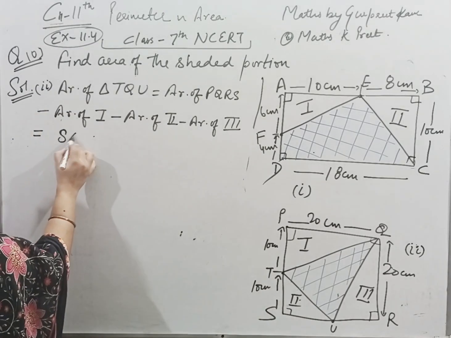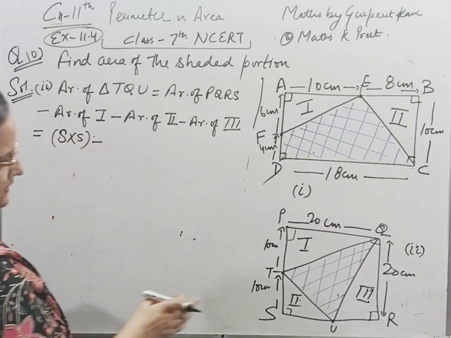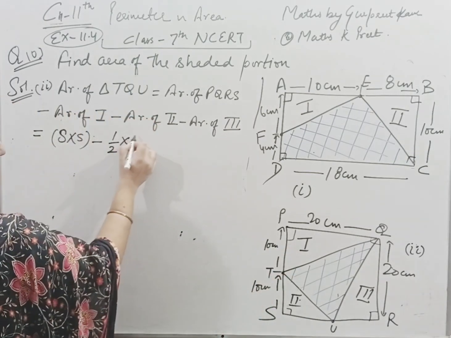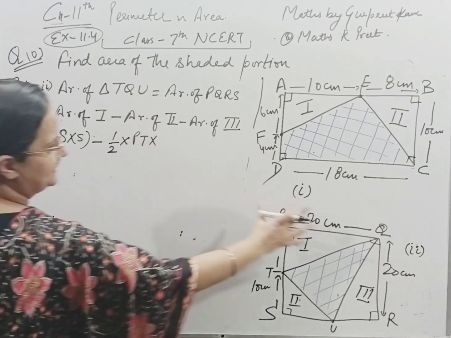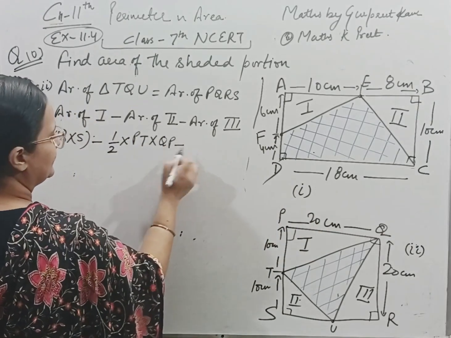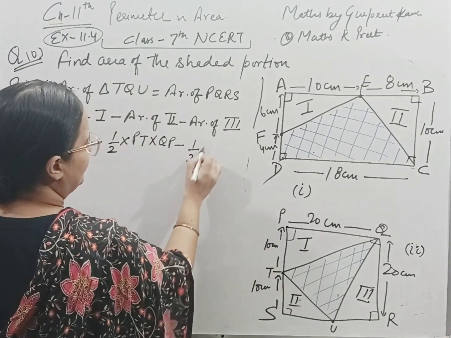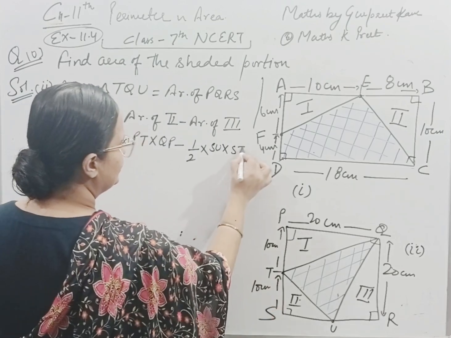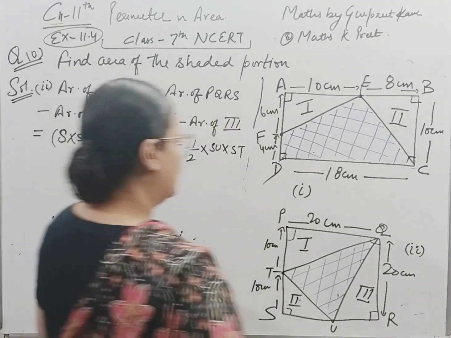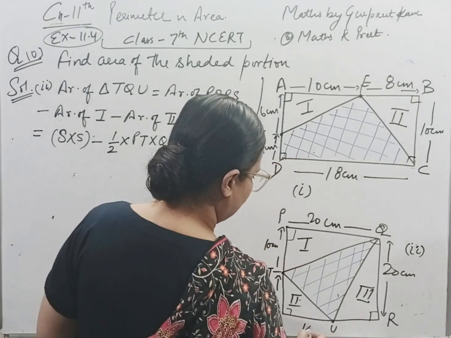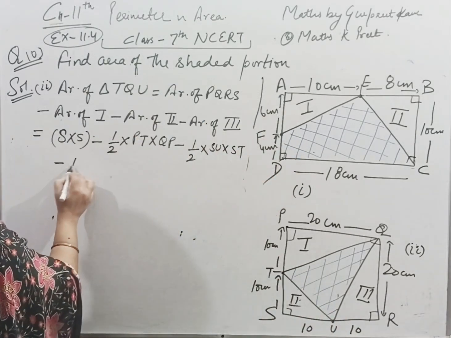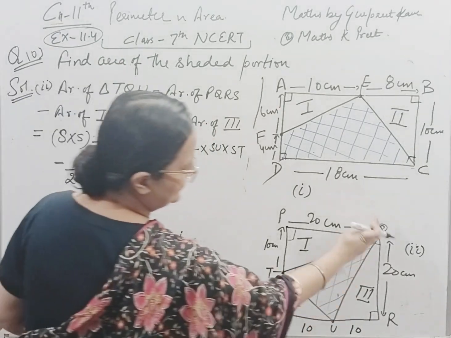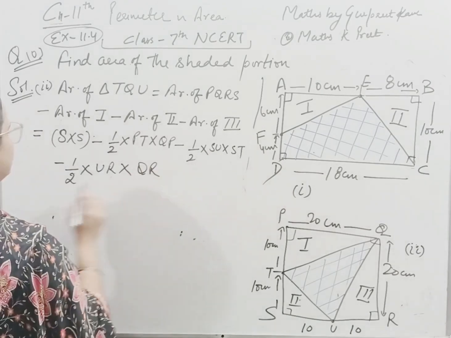We know the formula, side into side, minus area of this triangle, which is half into base into height. So I am writing half into base, I am taking PT, height I am taking PQ or QP, minus. The second figure is this. Its formula is half into, I am taking SU as base and this ST as height. Third is half into, this is base UR, into this I am taking as height QR. Just put the values here.